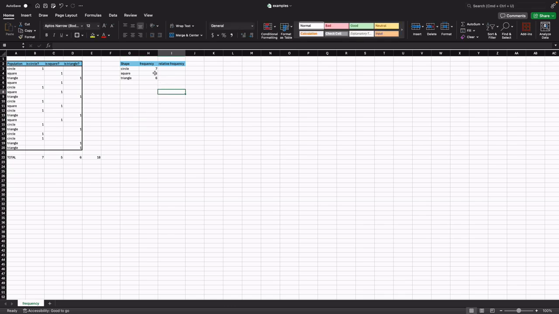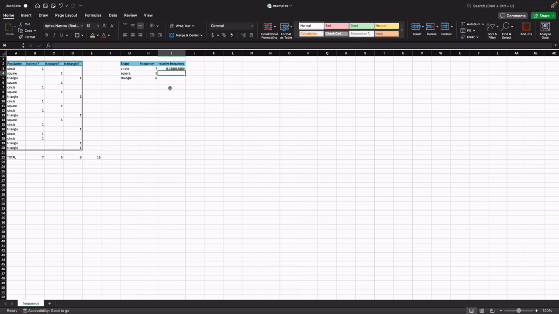So now that we have the frequency of each, we can also calculate their relative frequency. The relative frequency is basically the ratio or the portion of the number of times a value of the data occurs in the set of all outcomes to the total number of outcomes. To put it into practice, here the relative frequency would be 7, which is the number of times circle appears, divided by the total number of shapes.